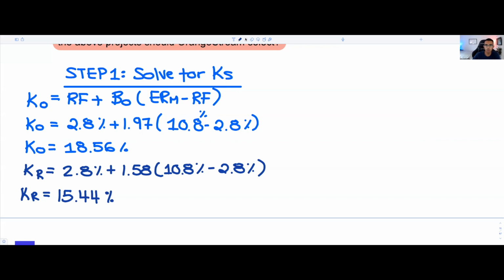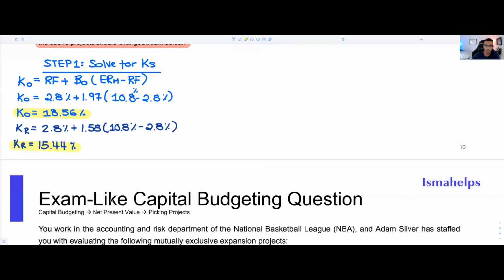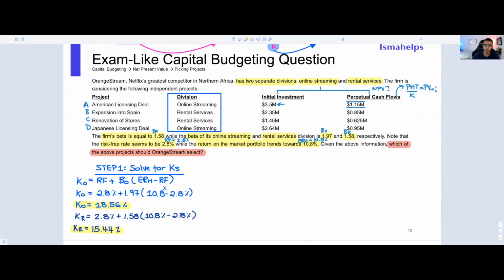So this is awesome news, because now we're able to really plug everything in within our different perpetuity formulas. So this is awesome stuff. Now, if we zoom out once more, just to really give you a view, you can notice, I'm sorry that you're hearing stuff outside there, but we're going to put this as beta 0. Okay, so what's awesome now is that for online streaming, you know exactly which K to use.